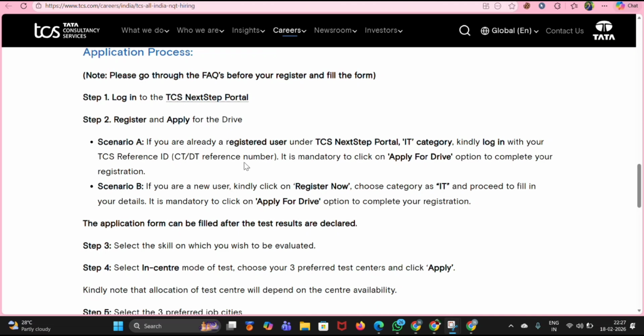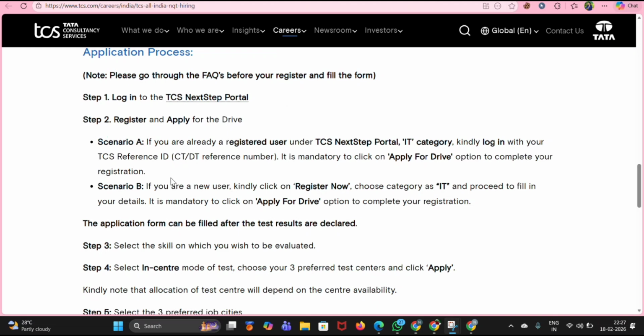If you are already a registered user under the IT category, you can log in with your CT or DT reference number. After logging in, you need to click on the apply for drive option to complete your registration. This is scenario A.